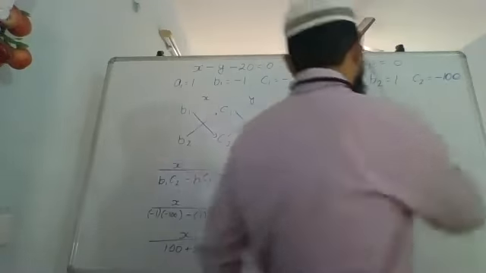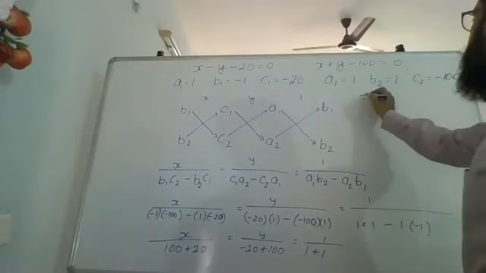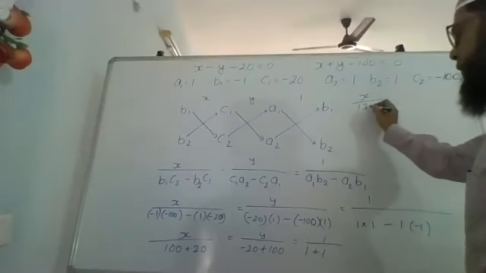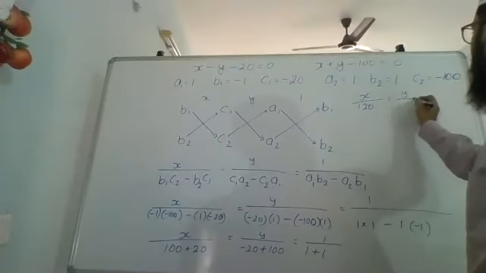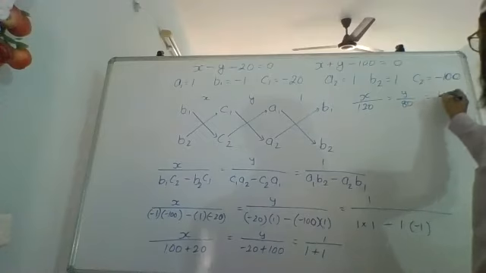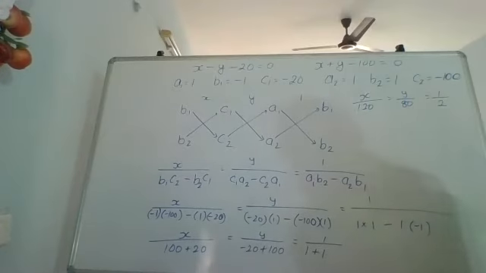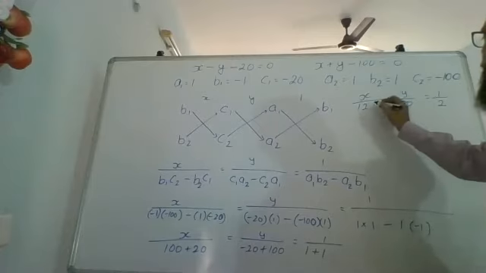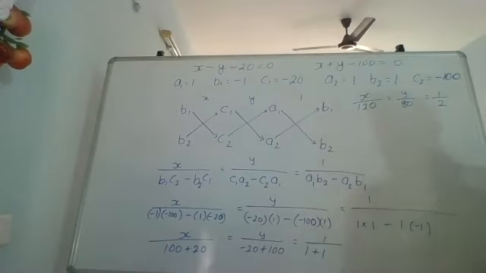So here what we will get is x upon 120 equals y upon 80 equals 1 upon 2.